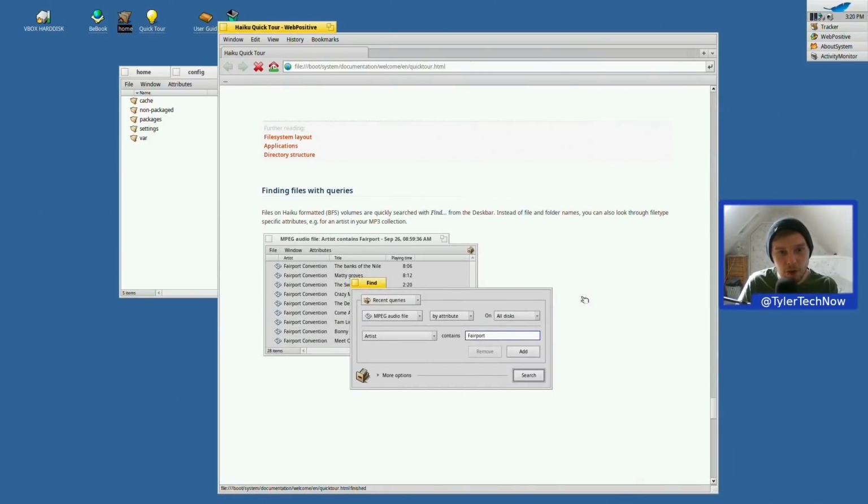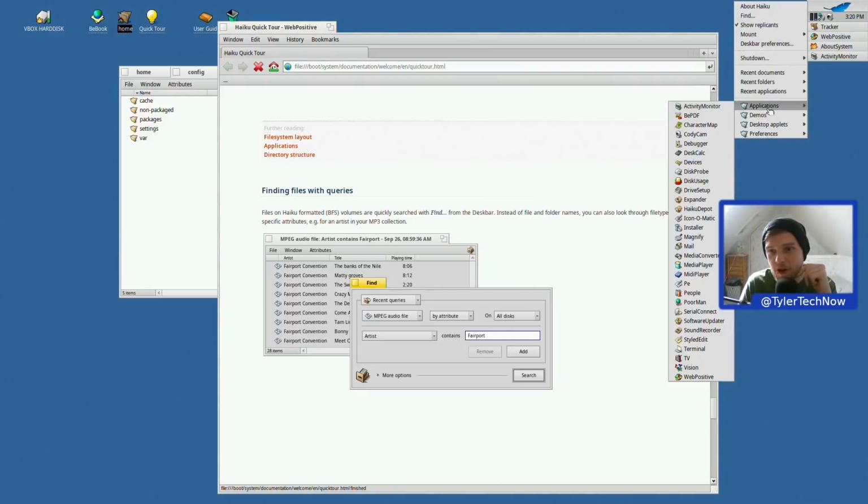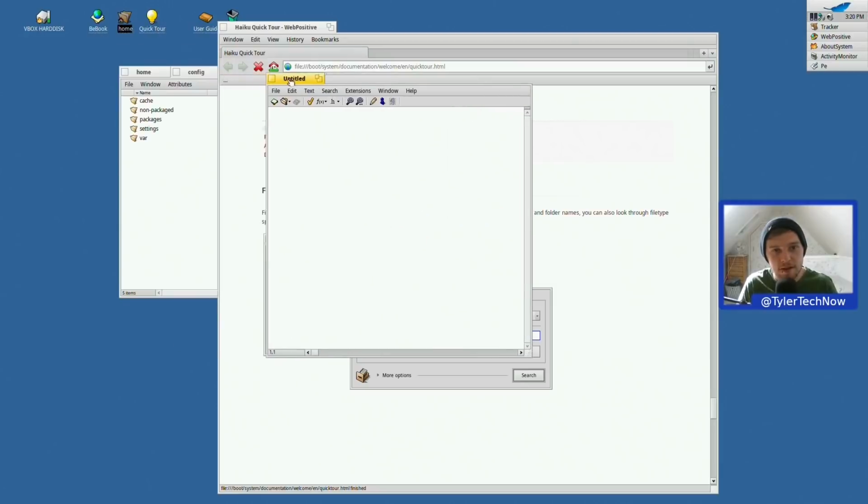Finding files with queries. Files on Haiku formatted BFS volumes are quickly searched with Find from the Deskbar. Instead of file and folder names, you can also look through file types and specific attributes, e.g. for an artist in your MP3 collection. Okay, shall we try and make a text file and then search for it? So what's the text editor? We have BePDF, PE, that looks like a little text editor to me.